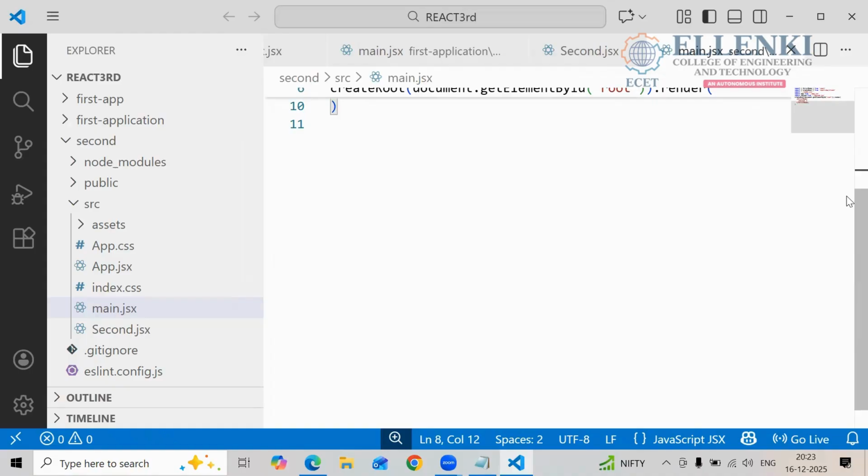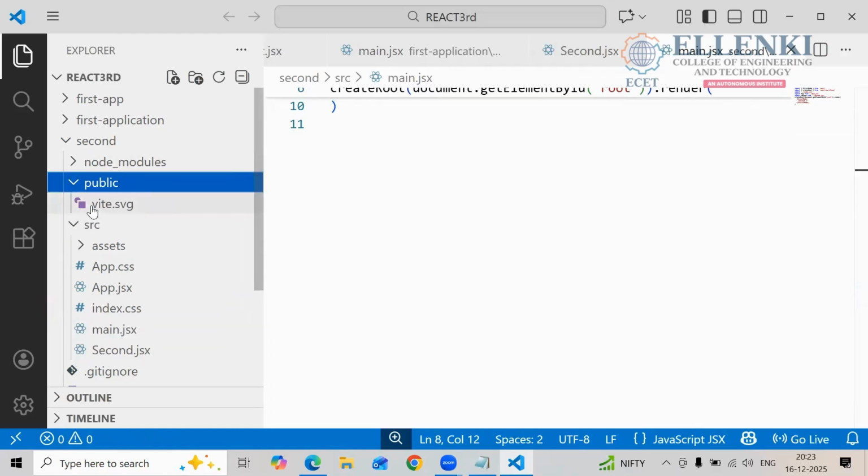And what are the main files you have in your project when you create a project? It will give some inbuilt files. So what are those files? Node modules. Node modules help us to run and execute our React.js program. And main files also are handled in node modules only. Now the second one, public.